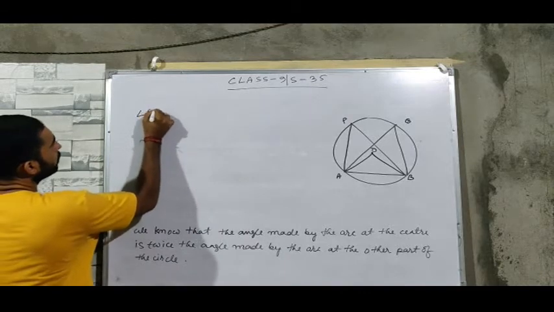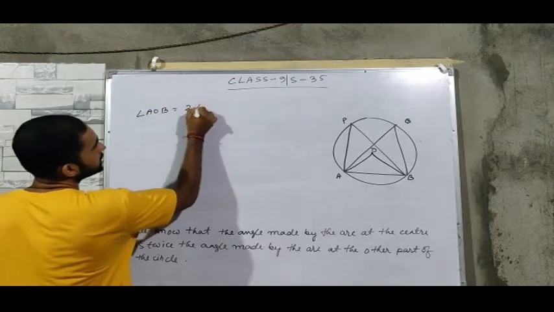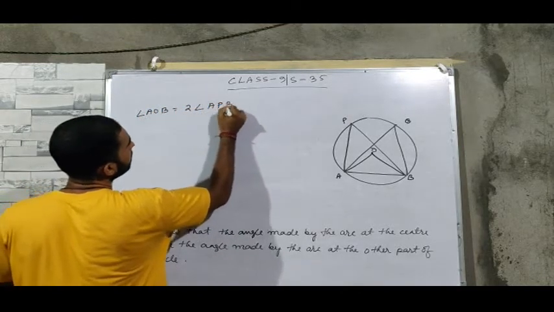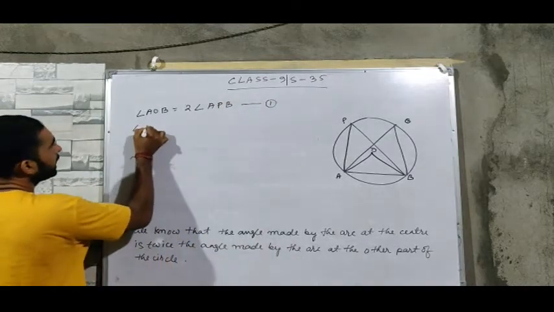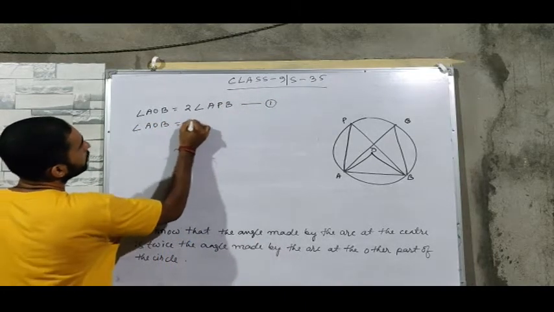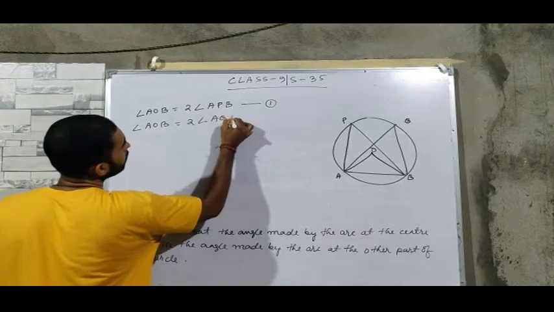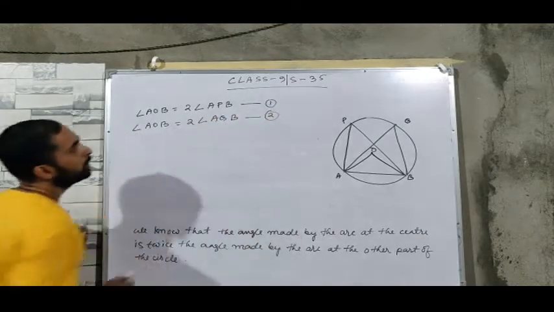Angle AOB equal twice angle APB, equation 1, and angle AOB equal twice angle AQB, equation number 2.